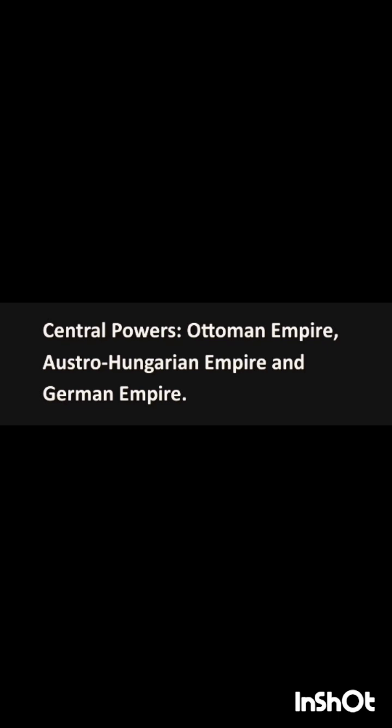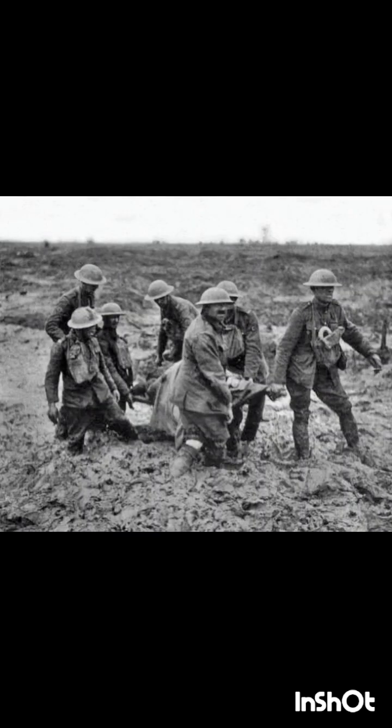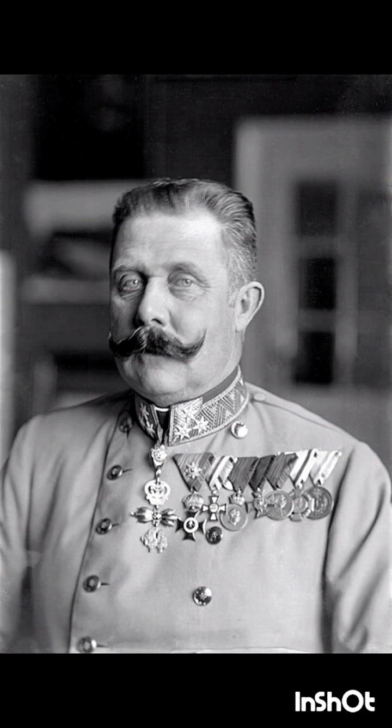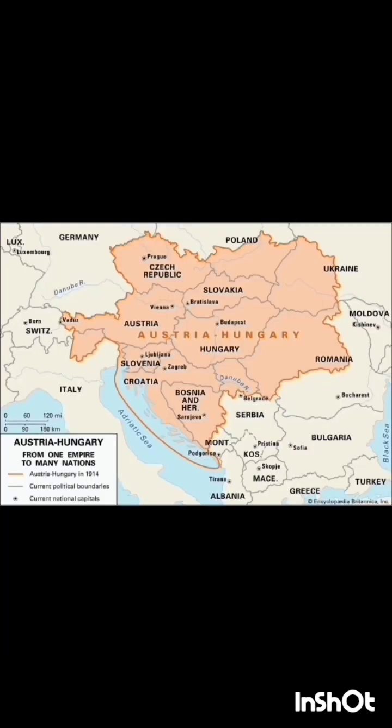Fighting took place throughout Europe, the Middle East, Africa, the Pacific, and parts of Asia, especially East Asia. An estimated 9 million soldiers were killed in combat, plus another 23 million wounded. The first decade of the 20th century saw increasing diplomatic tension between the European great powers. This reached a breaking point on 28 June 1914, when a Serbian man named Gavrilo Princip assassinated Archduke Franz Ferdinand, heir to the Austro-Hungarian throne, in Bosnia.